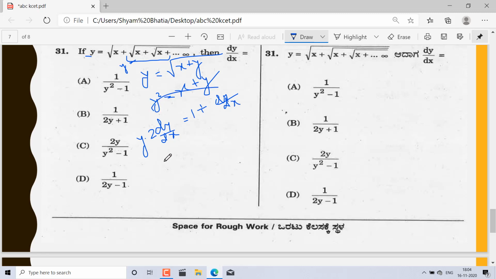Just change the side and take common dy by dx: dy by dx times 2y minus 1 equals 1. So dy by dx is equal to 1 upon 2y minus 1. So this is your answer.